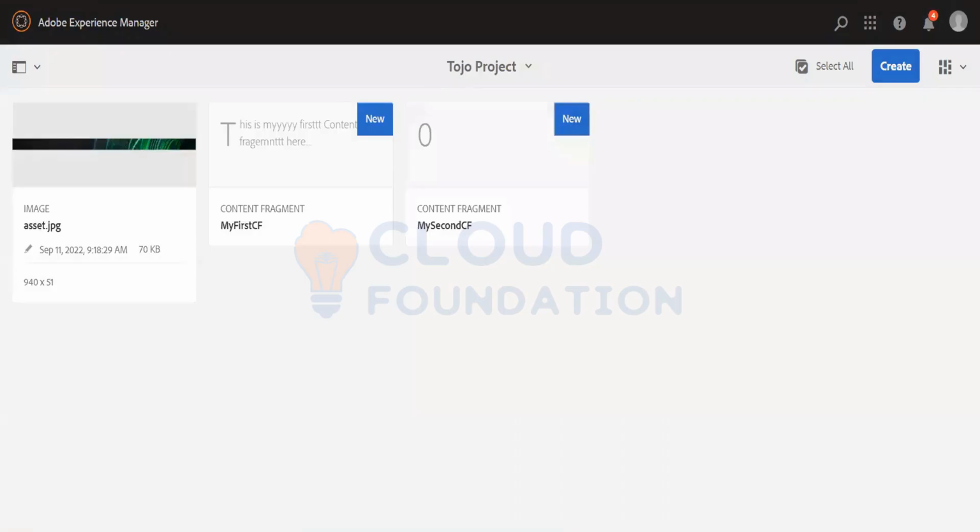While creating the content segment model, you only have a limited option to create different types of fields. Let me just show it to you.